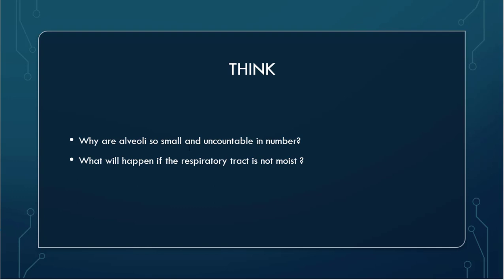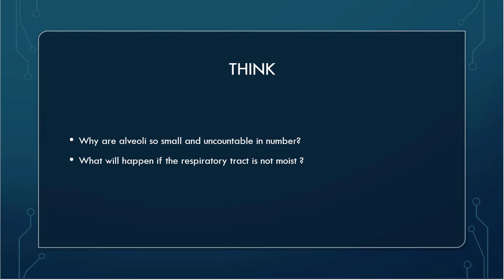Why are alveoli so small and uncountable in number? To accommodate more number of alveoli in the lungs, they are very small. They are richly supplied with blood vessels because gaseous exchange like oxygen and carbon dioxide should happen there. What will happen if the respiratory tract is not moist? If the respiratory tract is not moist, the temperature of air will not be regulated, and also air is not filtered. The dust particles and all those are not filtered.